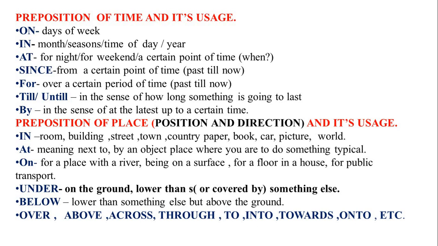On, for a place with a river, being on a surface, for a floor in a house, for public transport. Under, on the ground, lower than or covered by something else. Below, lower than something else but above the ground. Over, above, across, through, to, into, towards, onto, etc.